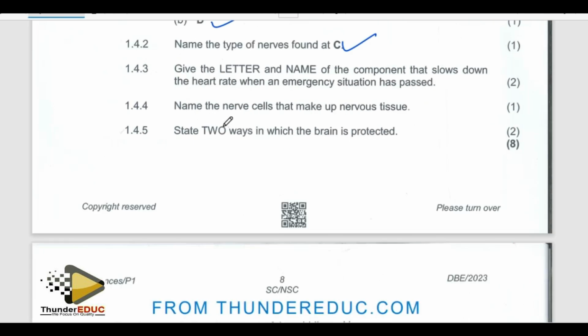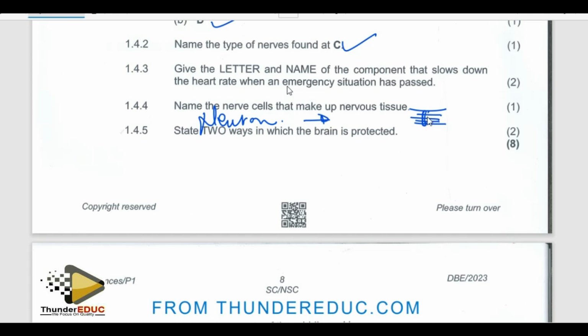All right, let's continue. They're saying, name the nerve cell that is made up of the nerve tissue. How do you call that nerve cell? It is called a neuron. Don't forget that when you say nerve, it's like a wire which transmits electricity.